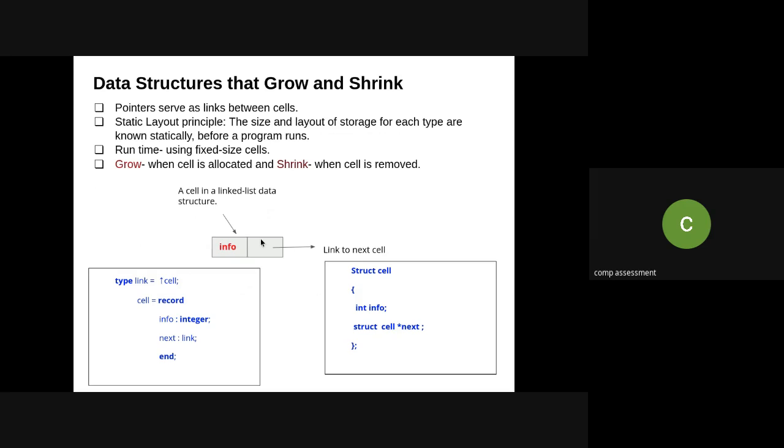Now, by using data structures, how can I use a data structure which can grow and shrink? My pointer serves as a link between these cells. If I have a data structure holding the actual information and a link, the static layout principle indicates that the size and layout of the storage for each type are known statically before a program runs. Meaning, whenever we declare a data type, we know that for int 2 bytes will be allocated.